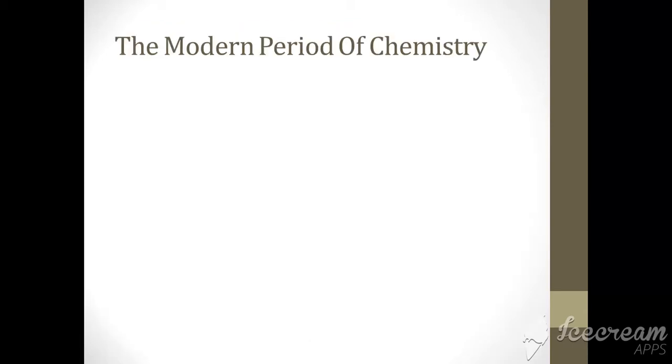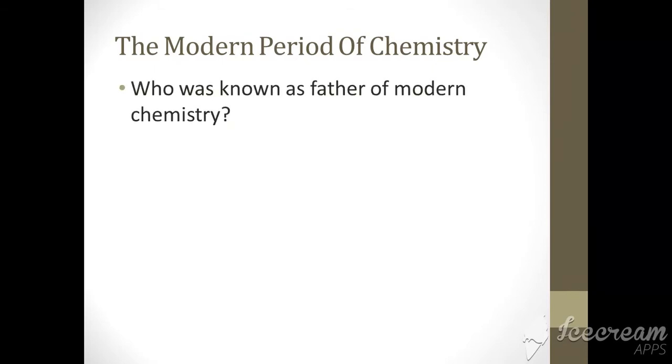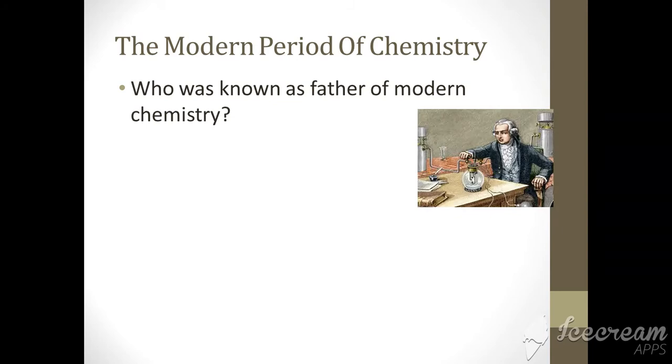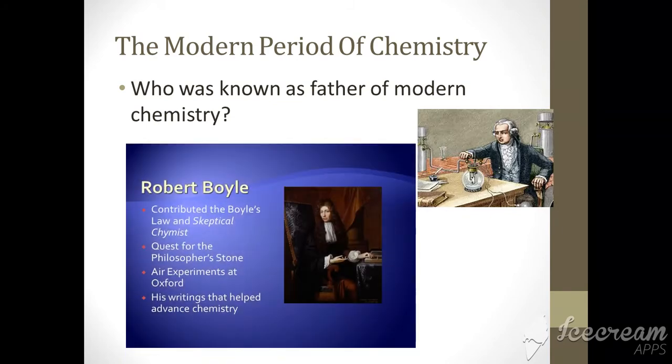Now we will start the modern period of chemistry. Who was known as the father of modern chemistry? Do you know? He was Robert Boyle. He was the first to put forward the idea that chemistry should be regarded as a systematic investigation of nature. As a result, lots of discoveries were made during later years.